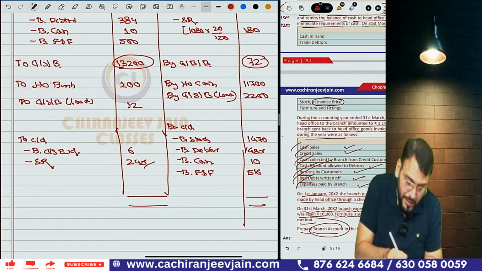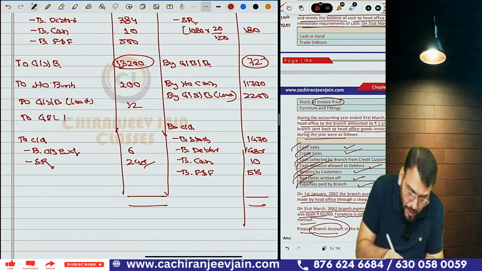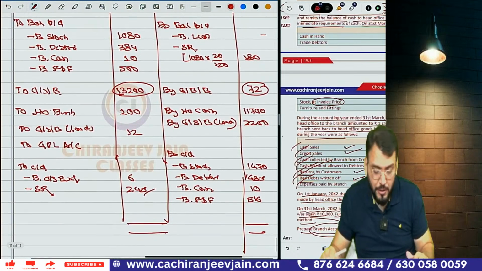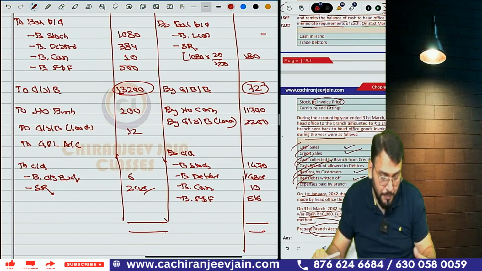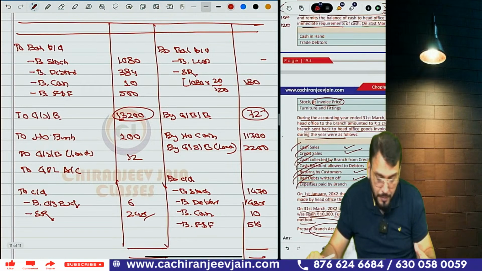Now just find out the balancing figure, that will be net profit transferred to general P&L account, and the same answer will come. Everyone check it. What answer is coming? 180 plus 72 plus 11,700 plus 2,200 plus 1470 plus 485 plus 10 plus 516 minus 1080 minus 384 minus 10 minus 500 minus 13,200 minus 100 minus 12 and minus 6 minus 245.